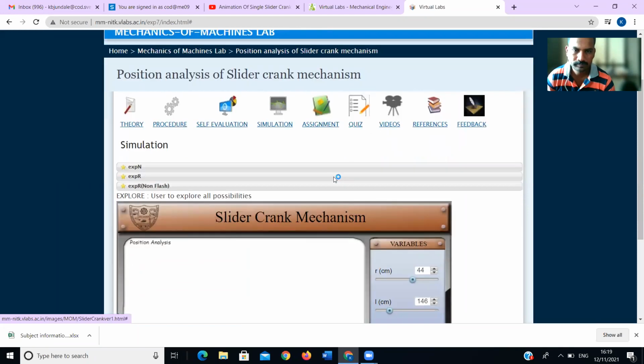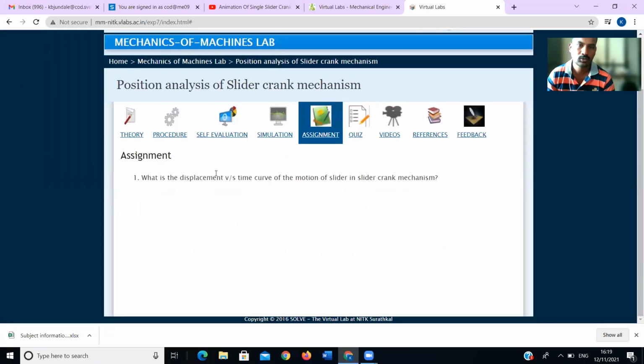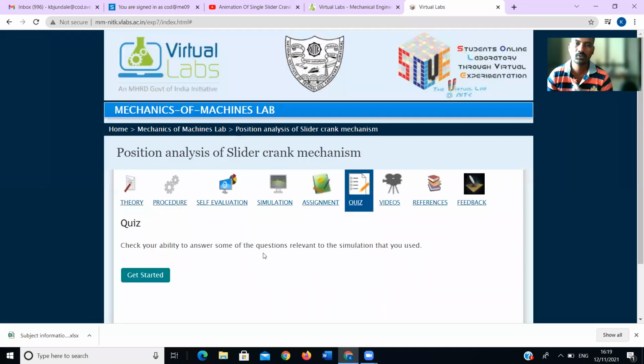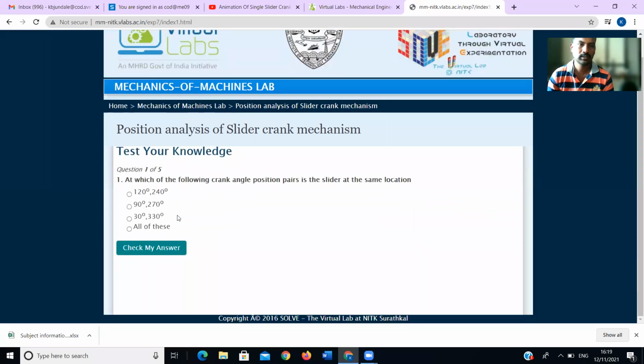Next, the assignment. They have given: what is the displacement versus time curve of the motion of the slider in a slider crank? You have to solve this assignment as well as this quiz. Again, they have given: at which of the following crank angle positions is the slider at the same location? At 120, 240, 90 degree, 30, 330, all of these.